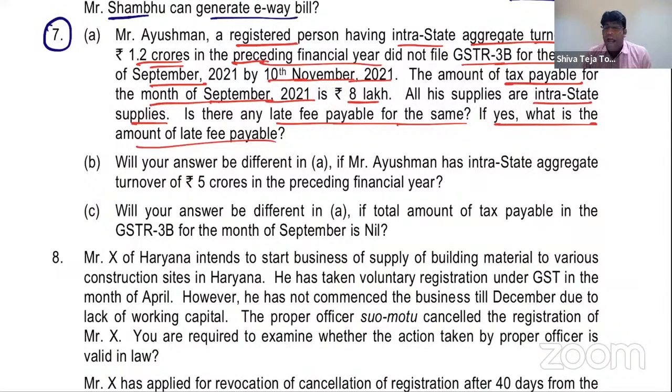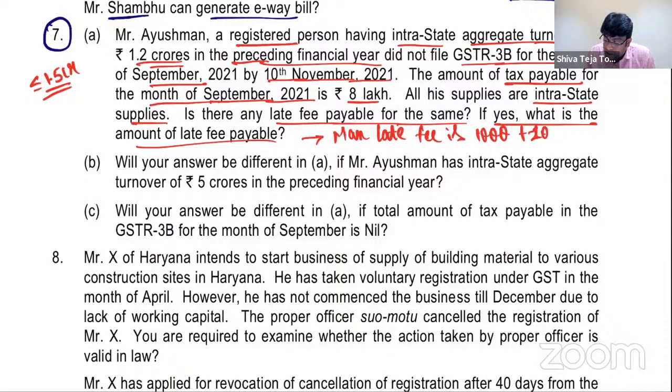in the statutory update and also in the amendments video, where if aggregate turnover does not exceed 1.5 crores, then the maximum late fees is 1,000 plus 1,000. That means 1,000 under CGST Act, 1,000 under SGST Act. Next. Will your answer be different in A?